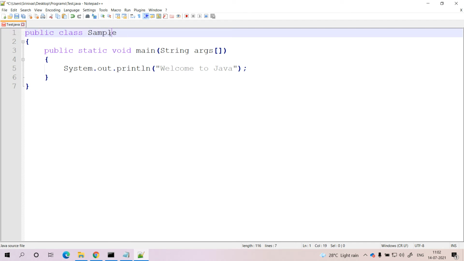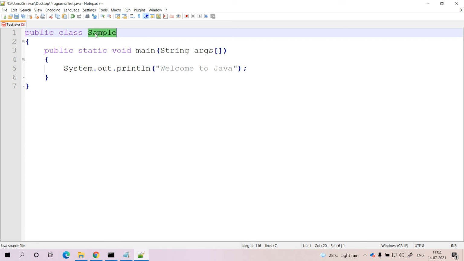But here unfortunately I did not maintain the same class name while saving the file. Here the class name is sample and the file name is test.java. So if the class is public, definitely the class name and file name should be the same.